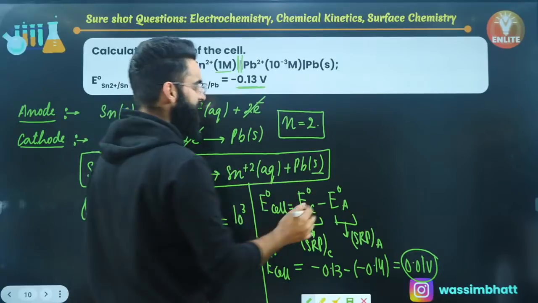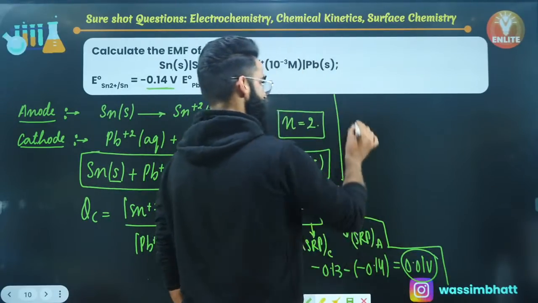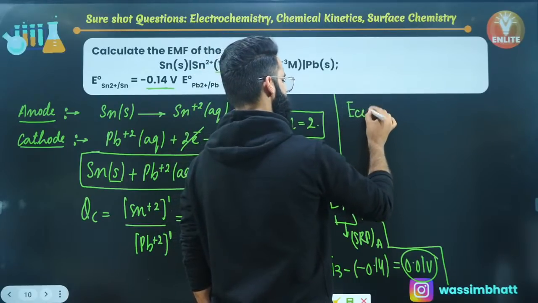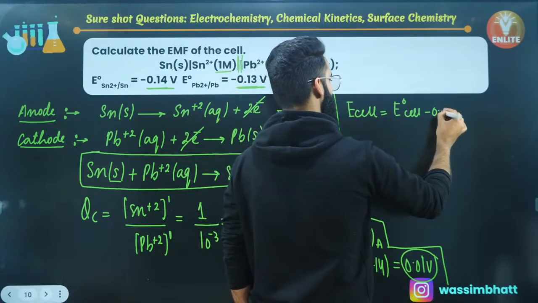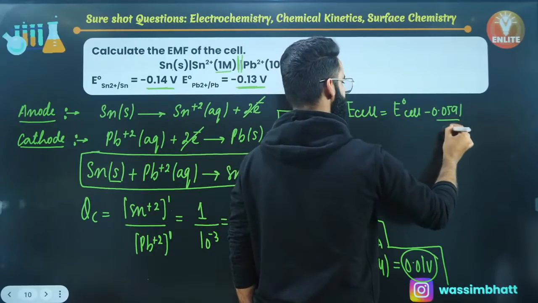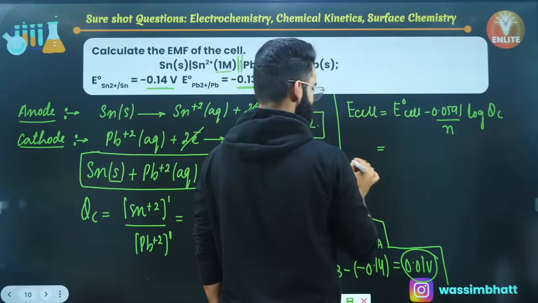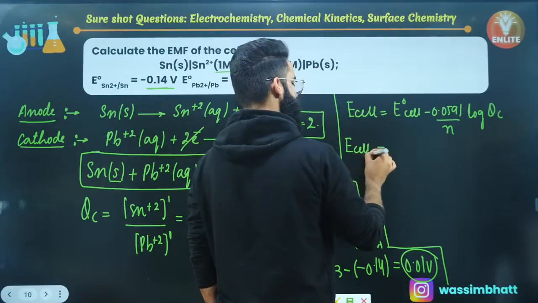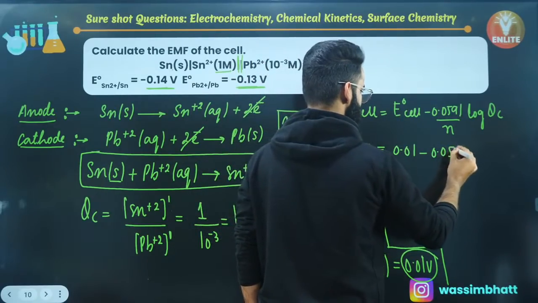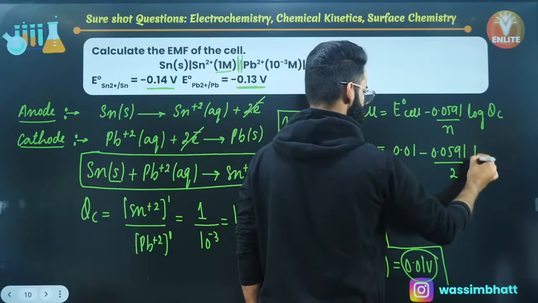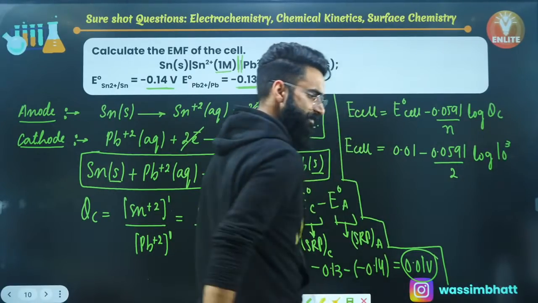Since you calculated E0 cell as well, now I'm supposed to calculate E cell as per the equation. For that purpose, I'll be using the Nernst equation. E cell is equal to E0 cell minus 0.0591 divided by n, times log of Qc. This is the expression which we'll be using. So E cell comes out to be E0 cell, that is 0.01, minus 0.0591 divided by n, whose value is 2, times log of the Qc value, which is simply 10 raised to the power 3. Yes, we have calculated that, 10 raised to the power 3.